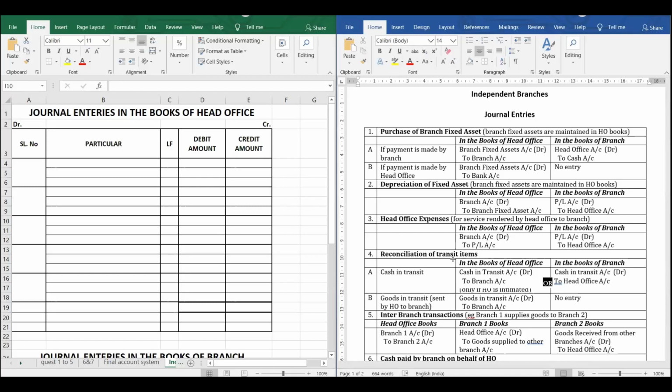So when the cash is sent, what is the transaction? Cash in transit account debit to branch. Why? Because the amount is sent to the branch. If goods are sent, goods in transit account debit to branch.